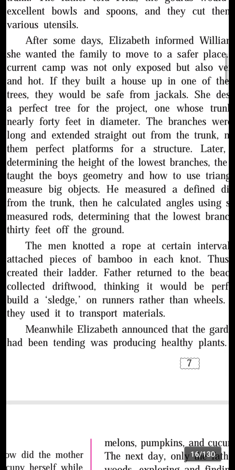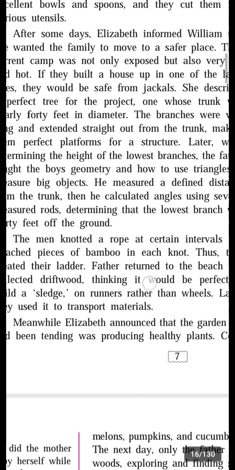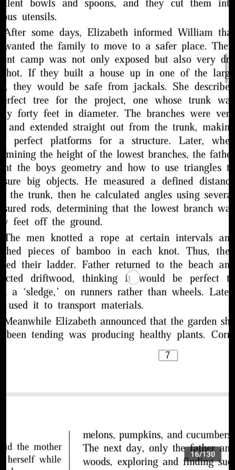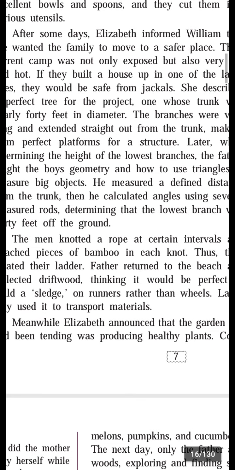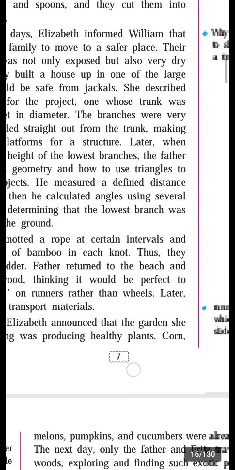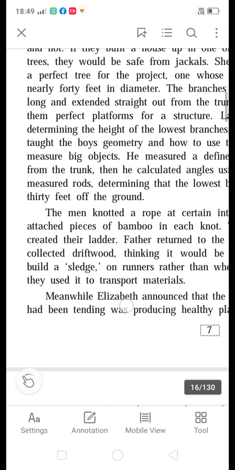Meanwhile, Elizabeth announced that the garden she had been tending was producing healthy plants. After some days, Elizabeth announced that she had made the garden, and it was producing healthy plants like corn and melons.